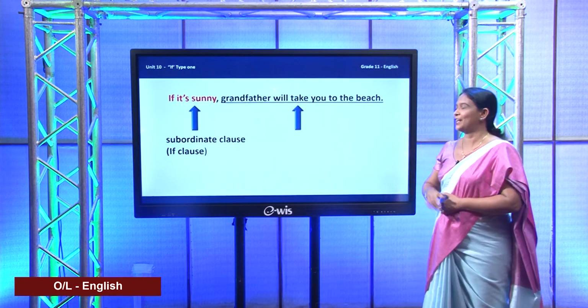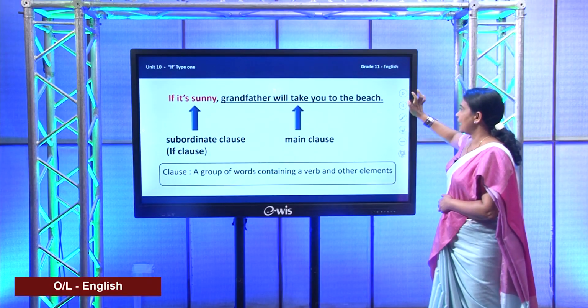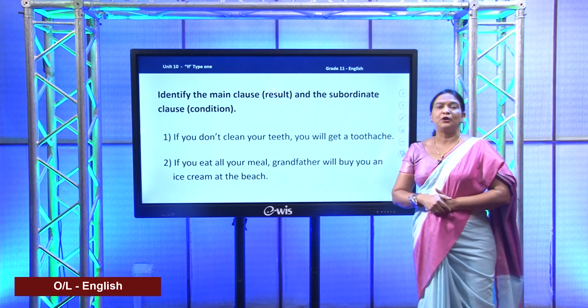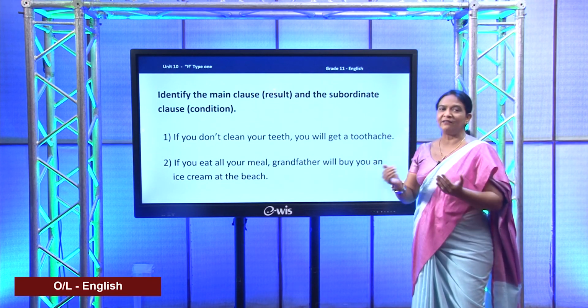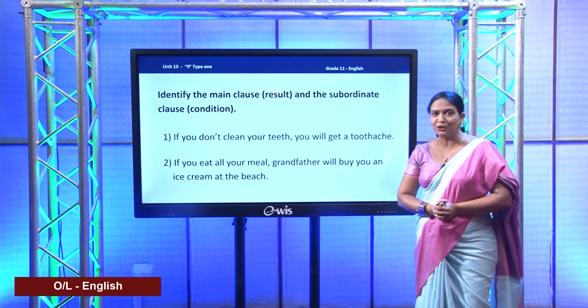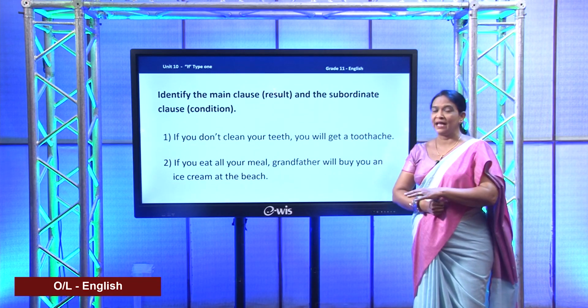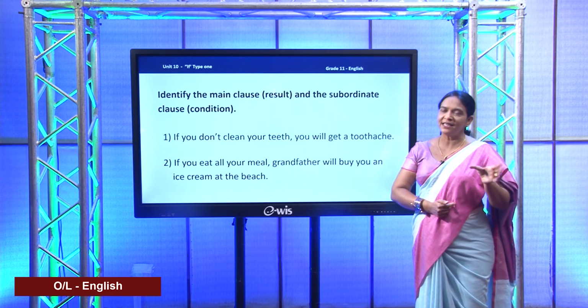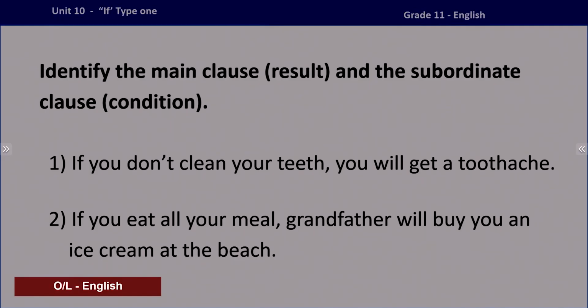Once again, a clause is a group of words containing a verb and other elements. That's for your knowledge, right? And this is the time for you to practice what you learned. You need to read the given sentences and try to identify the subordinate clause and the main clause. In simple terms, the condition and the result. Okay, let's do it.